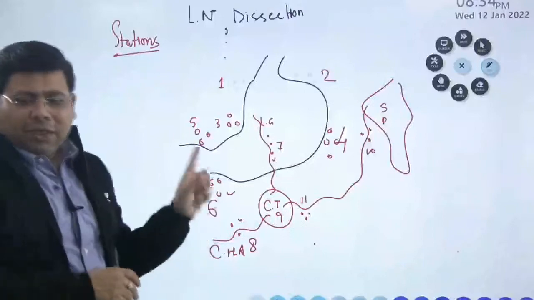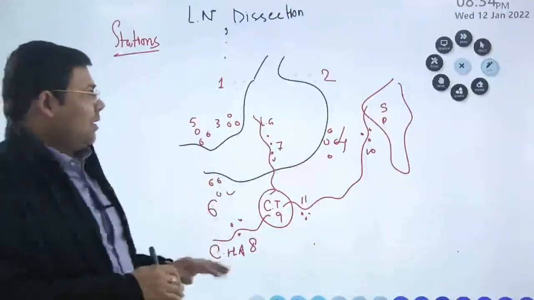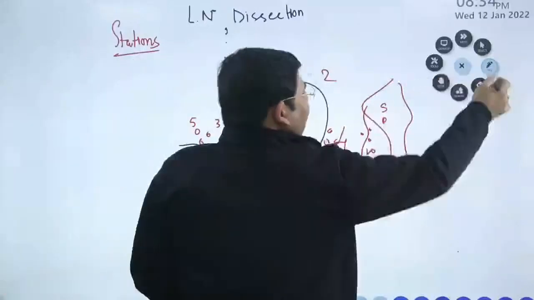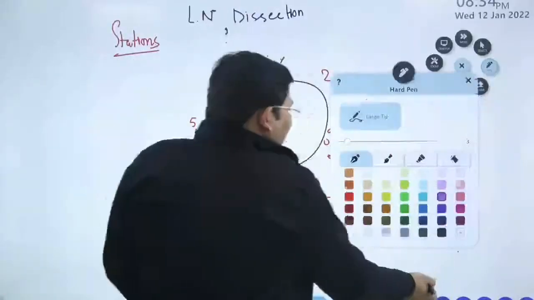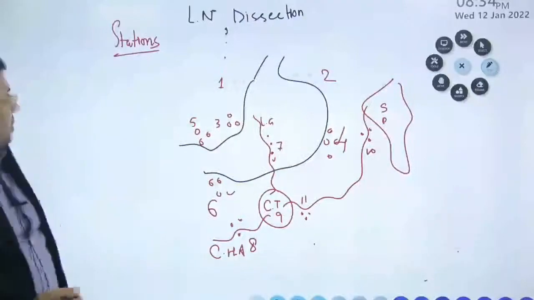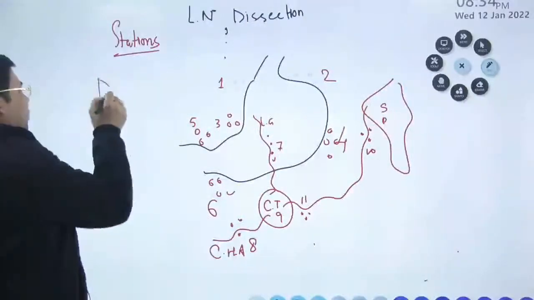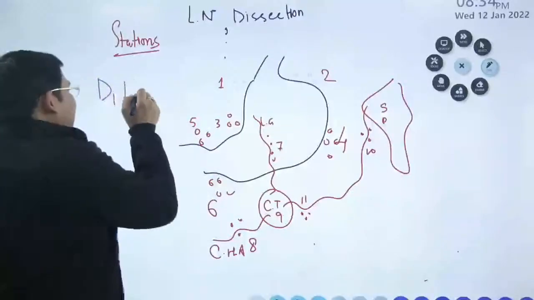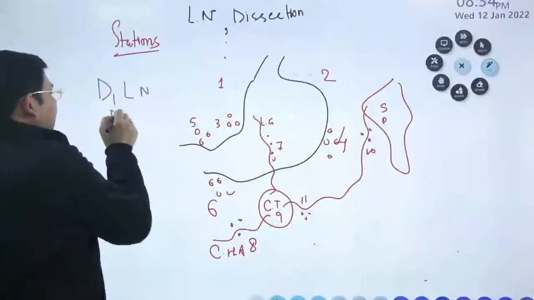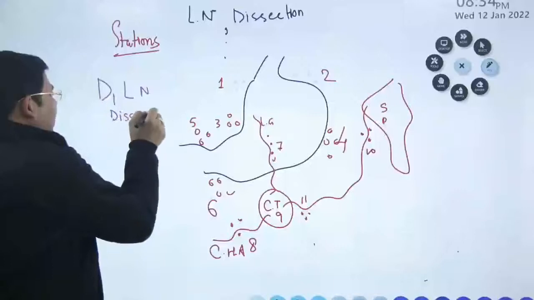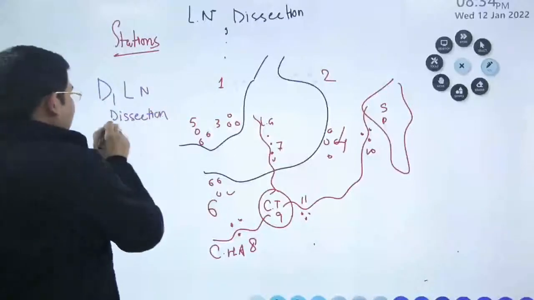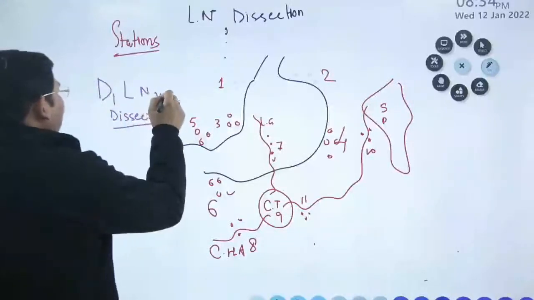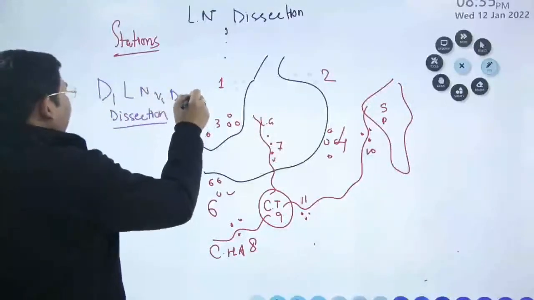Based upon these lymph nodes, you do the lymphatic dissection. Important is, what are the lymphatic dissections that we have? Students, strategically we have to remove these lymph nodes. We have something which is known as D1 lymph node dissection. What is a D1 lymph node dissection? What is a D2 lymph node dissection? Let us try to understand. D1 versus D2 lymph node dissection.